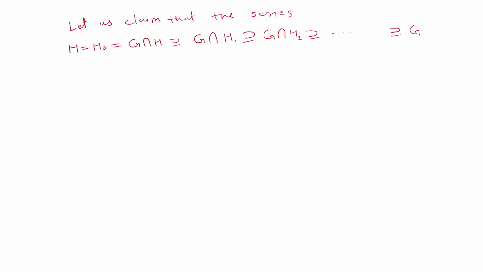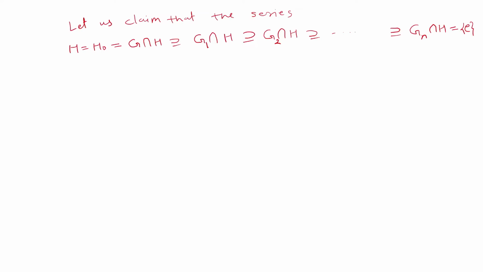So let us take G1 intersection H, after that G2 intersection H, the final one is Gn intersection H, and definitely it will be the singleton set containing identity only.